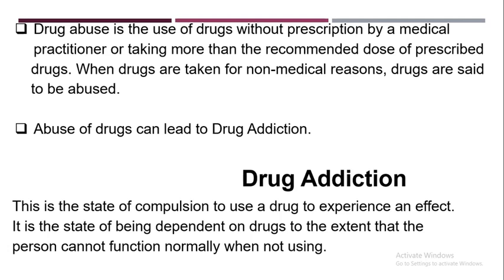Drug addiction, what is it? This is the state of compulsion to use a drug to experience an effect. It is a state of being dependent on drugs to the extent that the person cannot function normally when not using these drugs. So when someone becomes so addicted, it means that the person depends on this drug. When the person uses the drug, it feels normal. When the person does not use it, it feels abnormal, and that itself is abnormal.